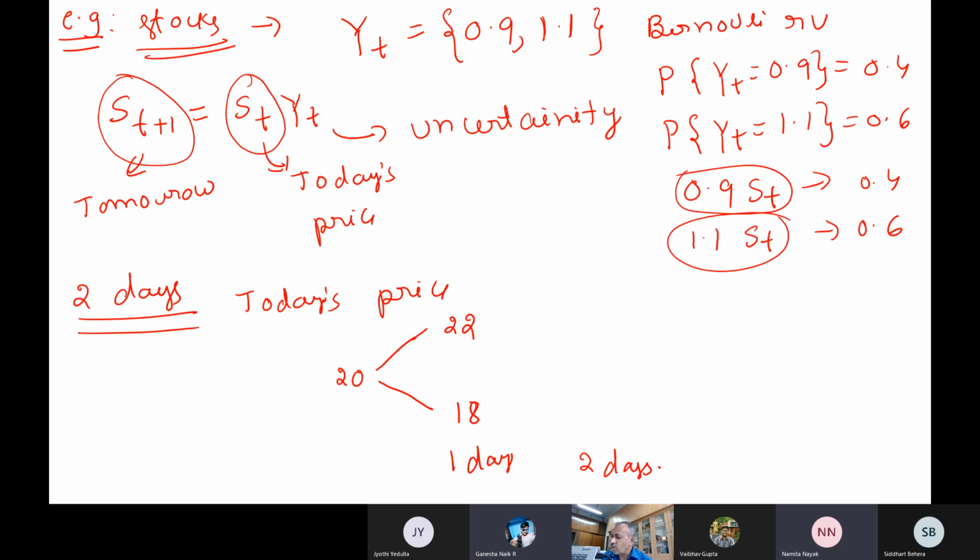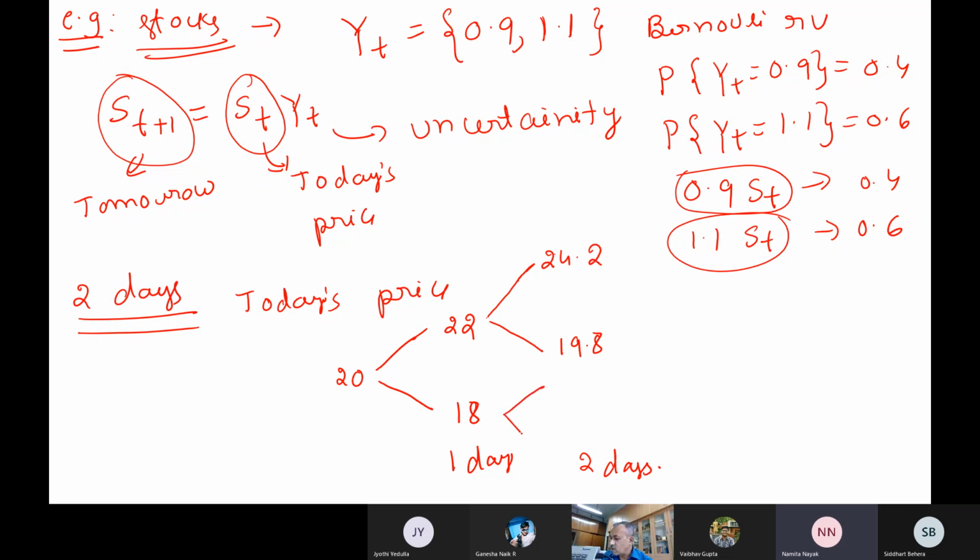Where do these 4 outcomes come from? Suppose 20 has become 22 after 1 day. After 2 days, 22 can become how much? If today's price is 22, it can become 0.9 times or 1.1 times: 19.8 or 24.2.